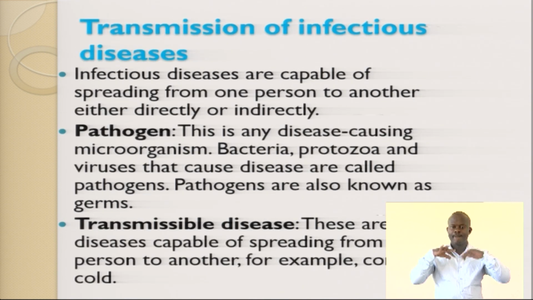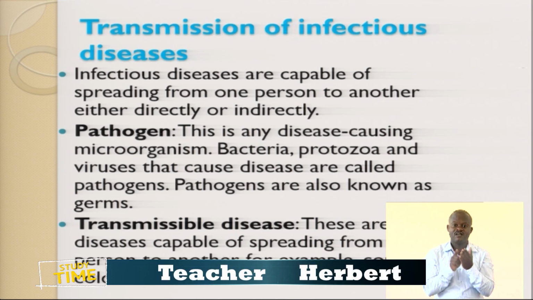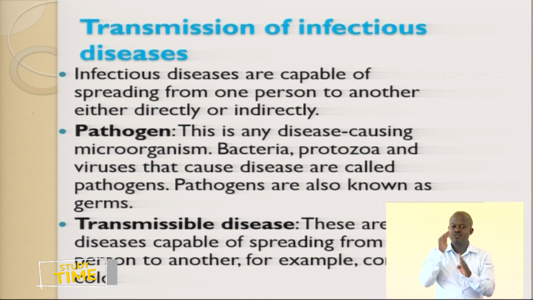How can the transmission of infectious diseases happen? I said these infectious diseases can be spread either by direct or indirect contact.